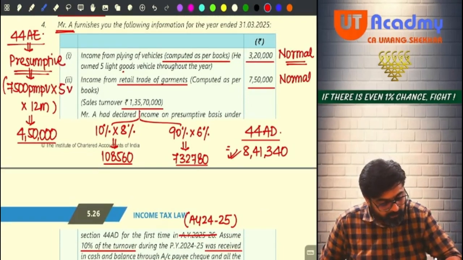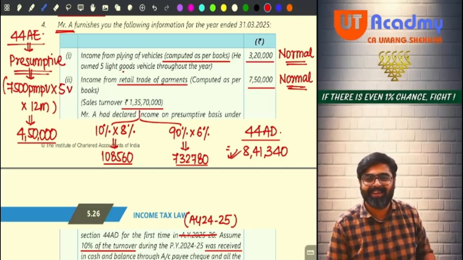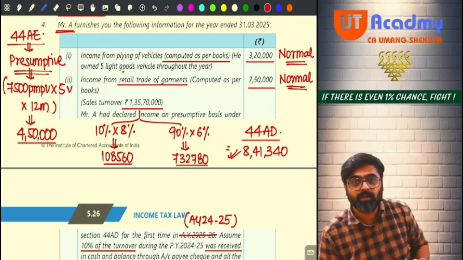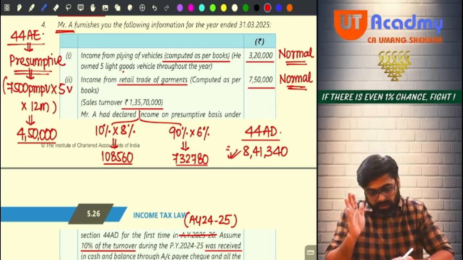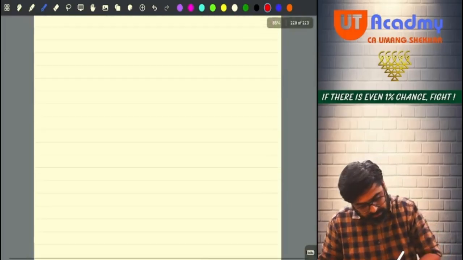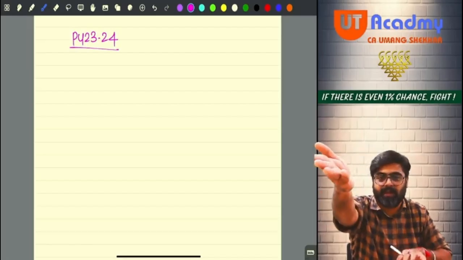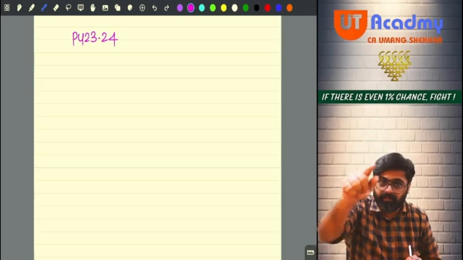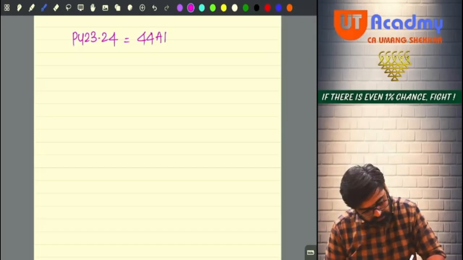Normal PGBP income, when he calculated, came to 7,50,000. So tell me, does he have the option in this year to show lower profits? See, if his turnover is 2 crores or less, when did he first follow it, sir? Previous year 23-24, meaning assessment year 24-25 is this only. Previous year 23-24, he followed 44 AD for the first time.